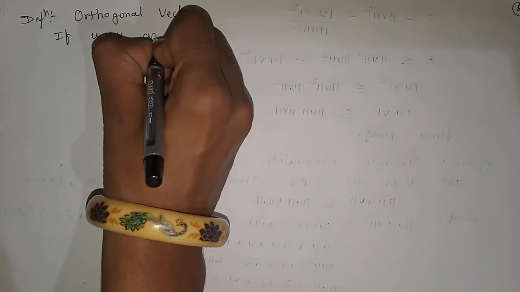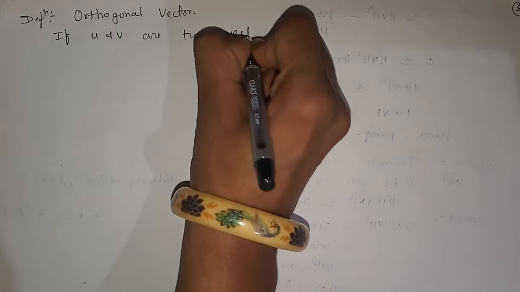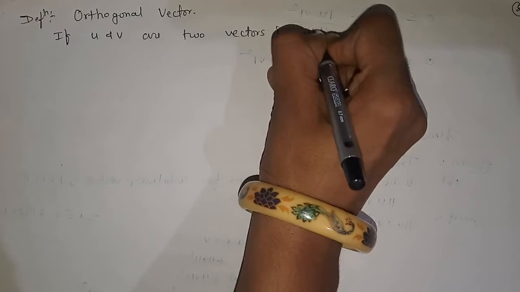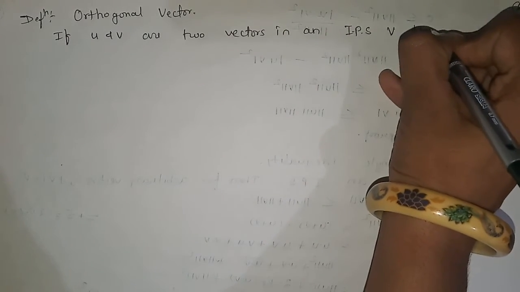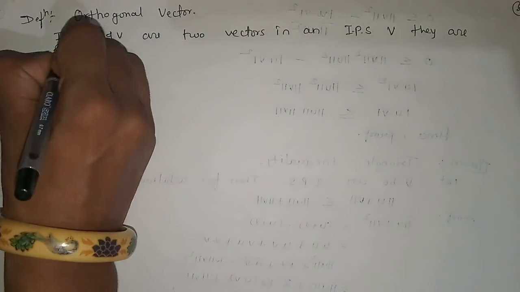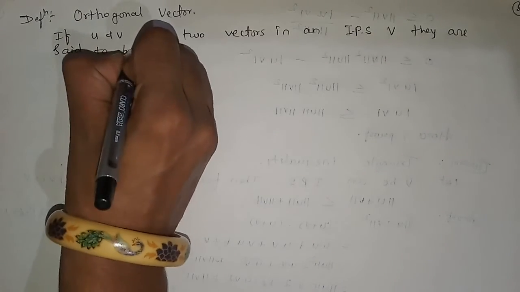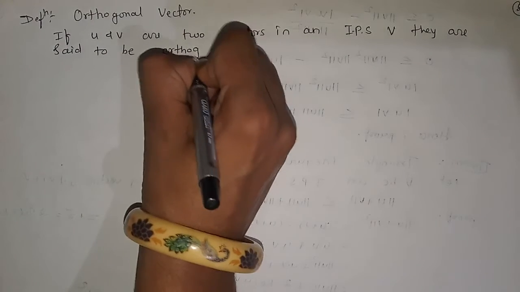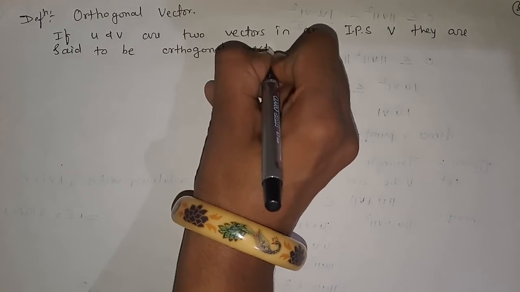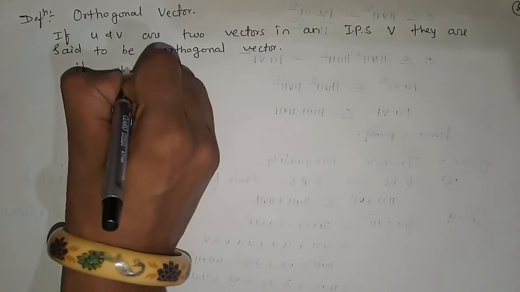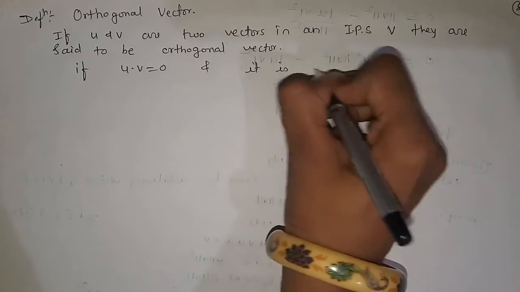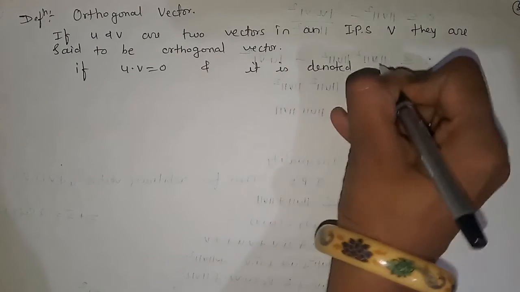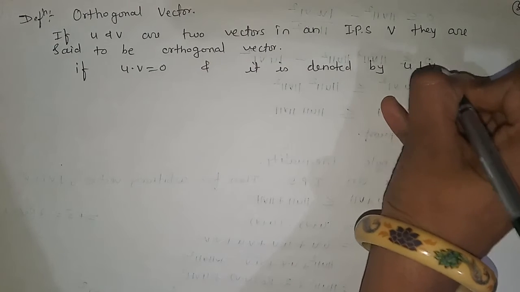So if u and v are two vectors in an inner product space V, they are said to be orthogonal vectors if u dot v is equal to 0, and it is denoted by u is perpendicular to v.